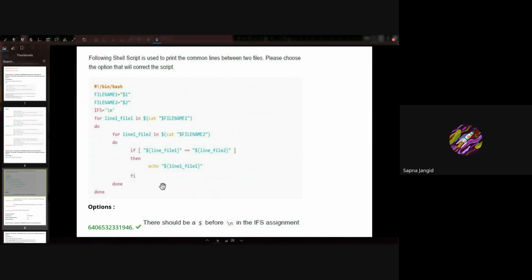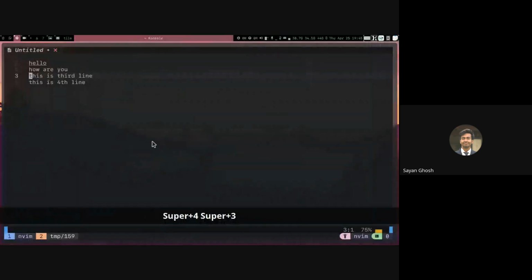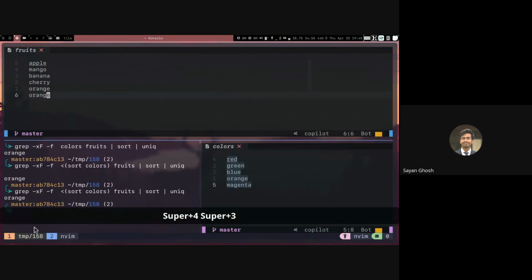Sir, is it like first name and second name is same? Then it will print. If file 1 is storing first name and file 2 is storing second name, last name, sorry. Yeah. So it's like first name and last name is same, then we'll print. Yeah. Right, sir? Yeah, so not just same. So if anyone's first name is same as anyone's last name, right? So it will not check the lines of the same line number. It will check all the lines.